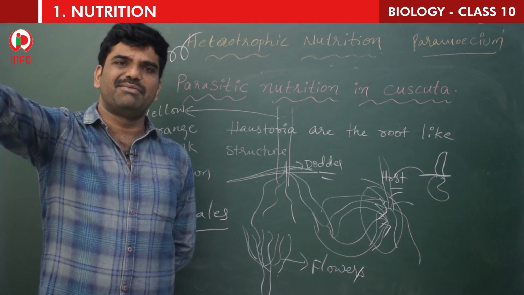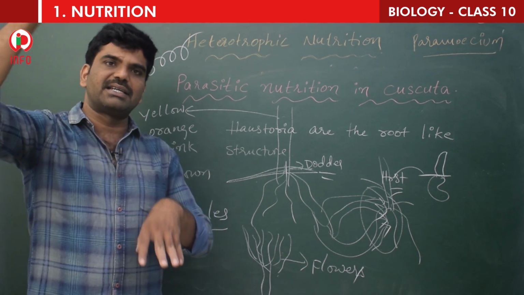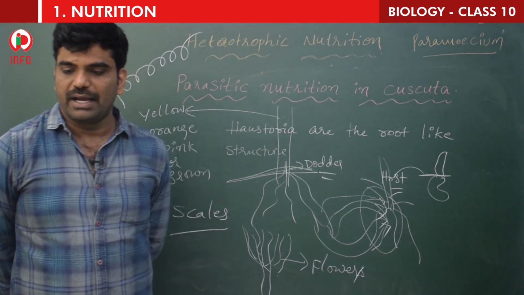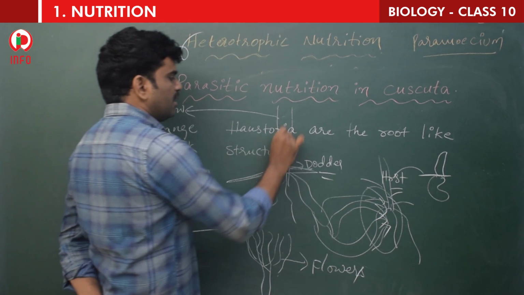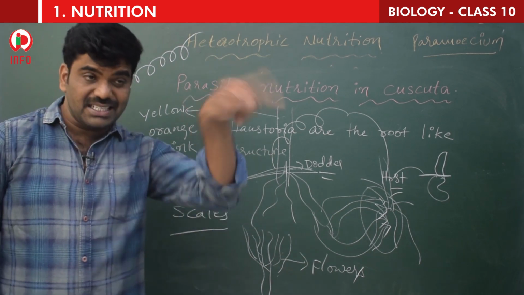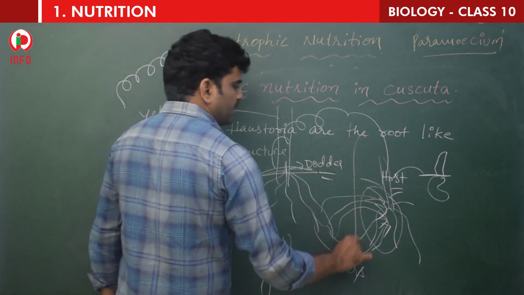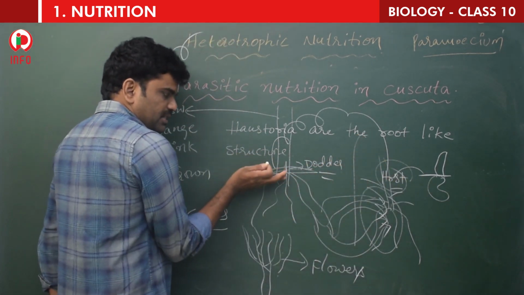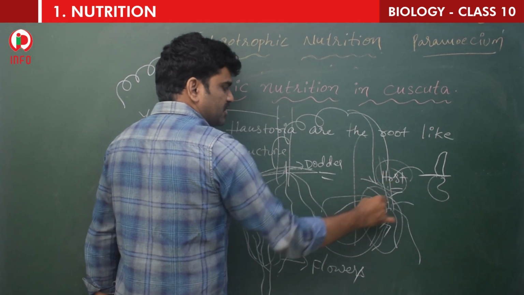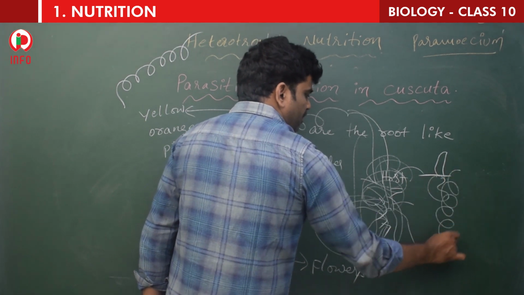The climbers climb, the creepers creep. Here also the seed germinates forming the root, and the slender stem will be in a spiral fashion. And it reaches the host plant. It then twines around the host plant, and forms a haustoria. So this is the host plant, and here the seed germinates forming the anchoring root, and the slender stem goes in a spiral fashion and twines the host plant. Twining means like this, children. It twines the host plant, forming the haustoria.